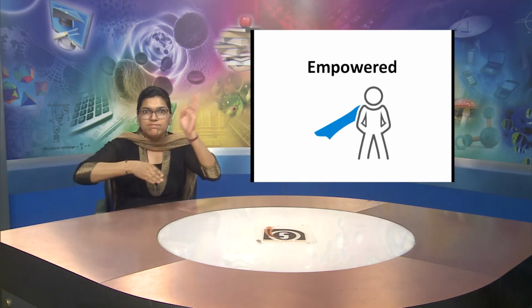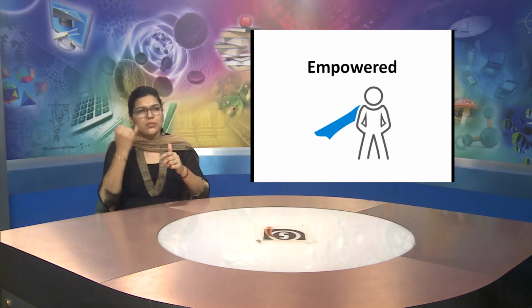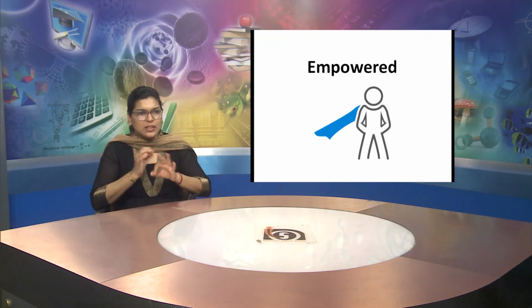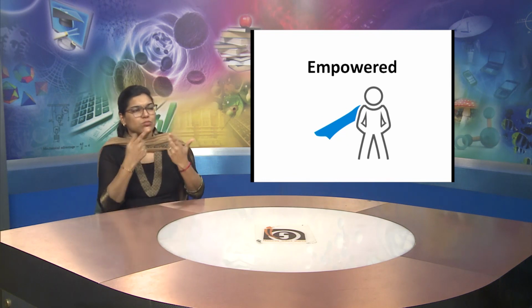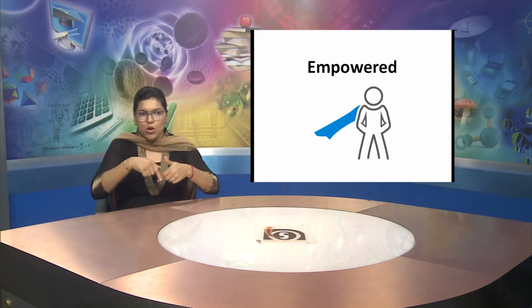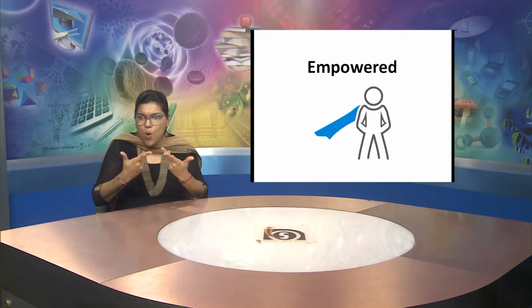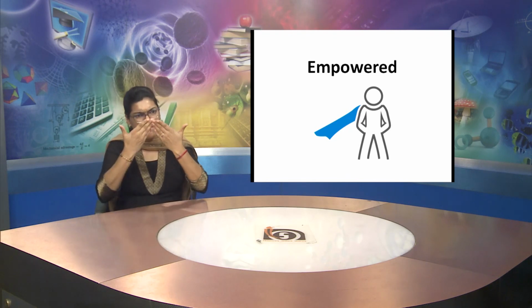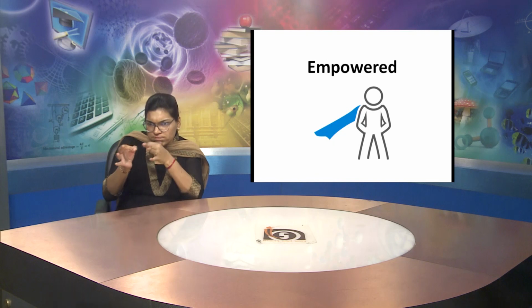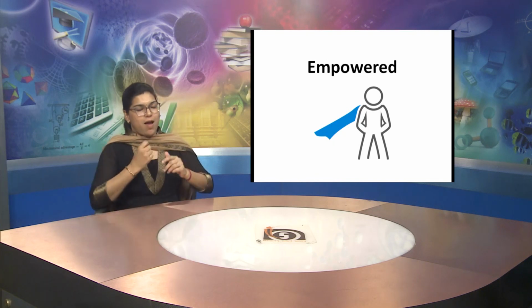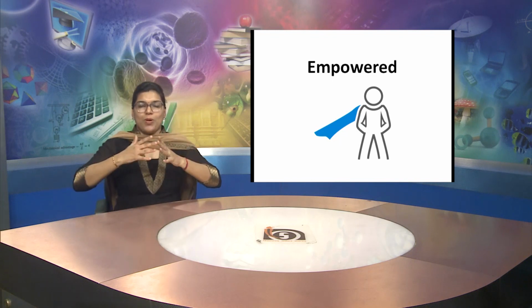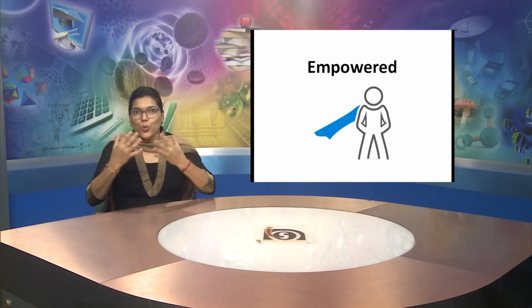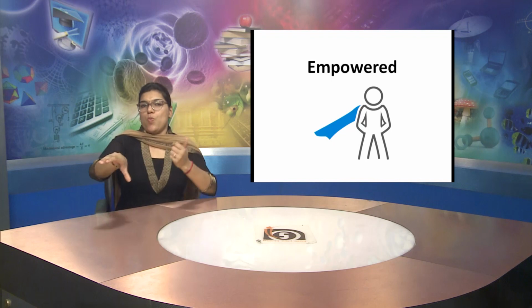This word is empowered. For example, any woman or any girl, when she doesn't go out or doesn't study, she is not literate, then giving her education, giving her knowledge to be a good part of society. So that is the way we empower the person, and the person is now thinking for herself. So this word is empowered.